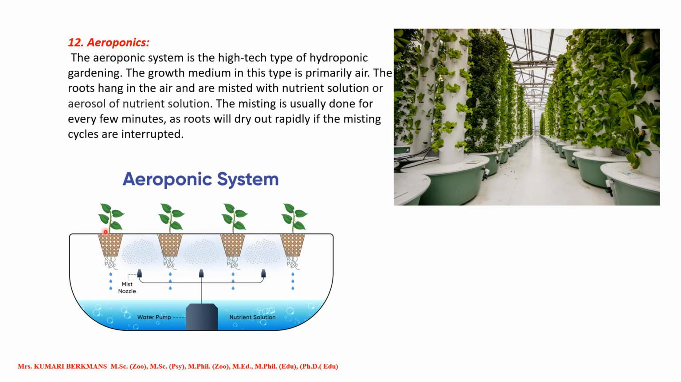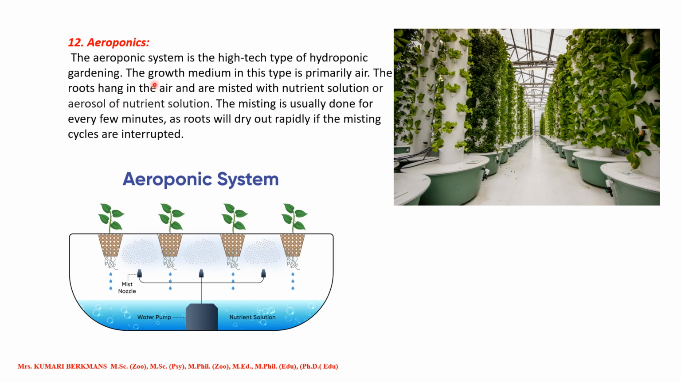So the plants are in the air. The roots are hanging, can you see? Inside, the nozzles spray the nutrient solution onto the roots, so they absorb it and grow nicely. So all these plants are growing by aeroponics.